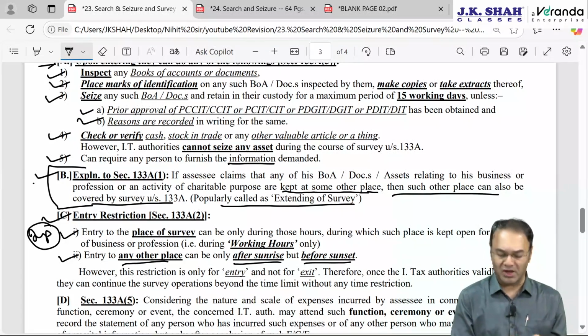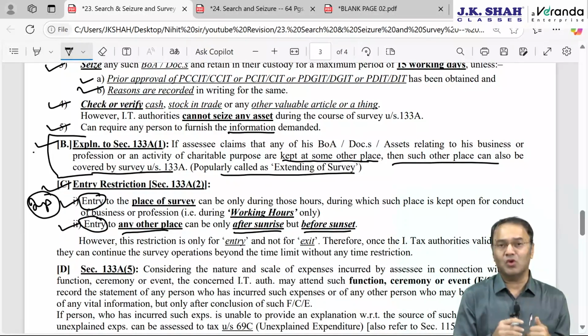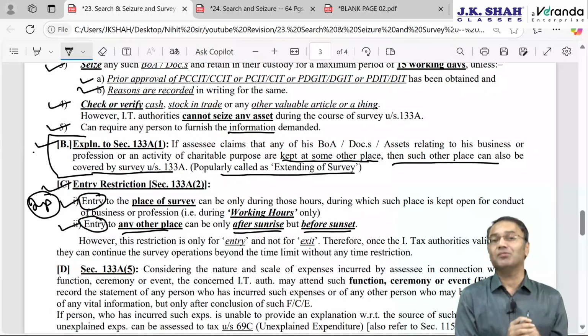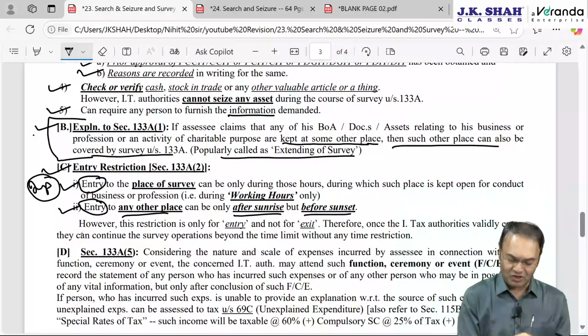Don't do that, keep it in your mind, be careful. However, these are only entry restrictions. Once they validly enter, there is no restriction on the exit, meaning thereby survey can go on beyond sunset also, survey can go on beyond 24 hours also. The maximum time for which a survey was conducted, which I have heard, is 72 hours, that is 3 consecutive days. So I have mentioned here, this is an entry restriction, not for exit.